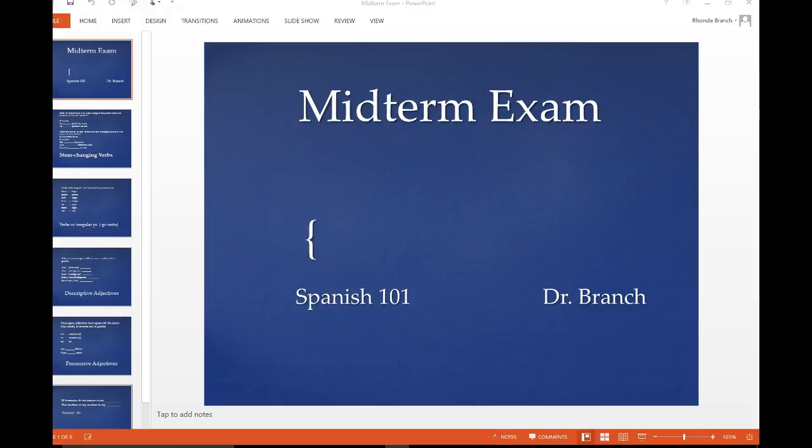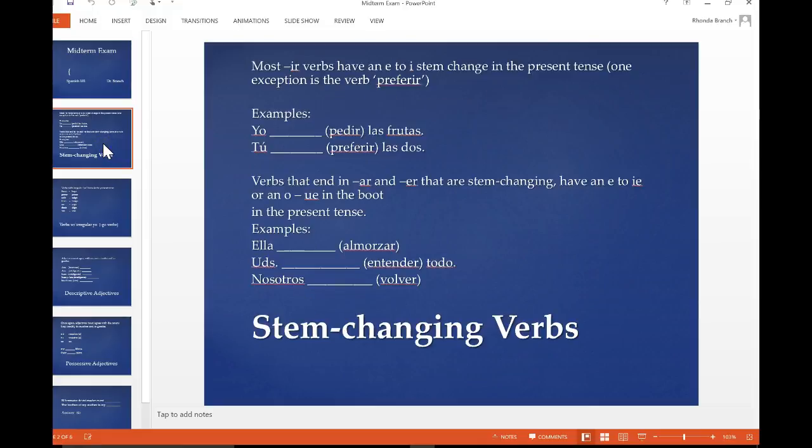I kind of wanted to give a brief synopsis on what's going to be on the midterm exam during week 8. Just some things that I thought I should point out just from looking at students' exams in the past. So here's just a brief synopsis. I'm just going to take you through what to pay attention to. Okay, let's take a look here. Midterm exam.